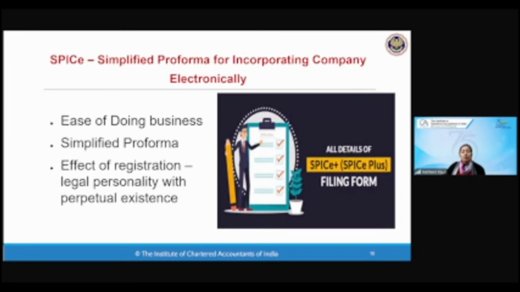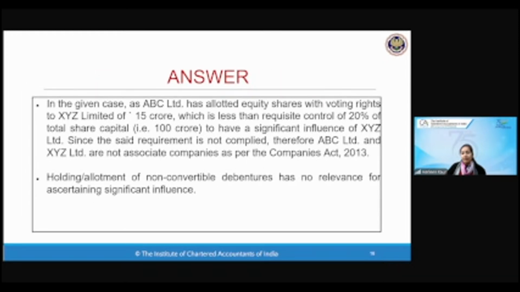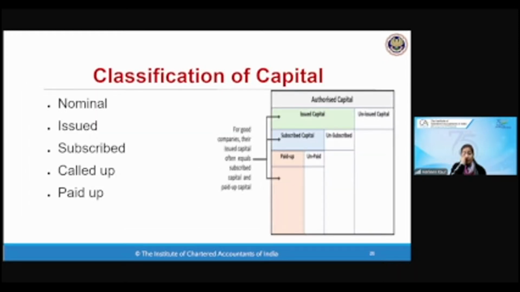But now SPICE form has come up. There is an easy way of doing the business, a simplified form, and you simply have to electronically file this e-form, that is the SPICE e-form, for incorporating the company. And once this form has been filed, the company gets registered, then you become a legal personality with perpetual existence. That means once you get this certificate of incorporation, your company is legally incorporated and it gets the status of separate legal entity and perpetual succession.